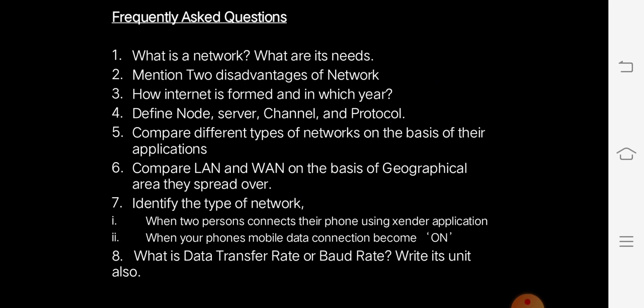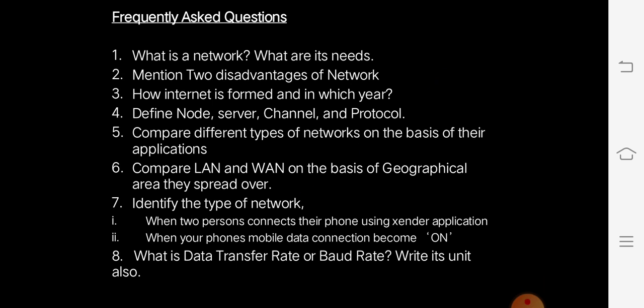What is a network and what are its needs? We have the definition in the first slide, and its needs are nothing but communication, remote login and data sharing. The second one: mention 2 advantages or sometimes disadvantages of a network that you already know. It is difficult to diagnose the fault. A skilled person is needed.